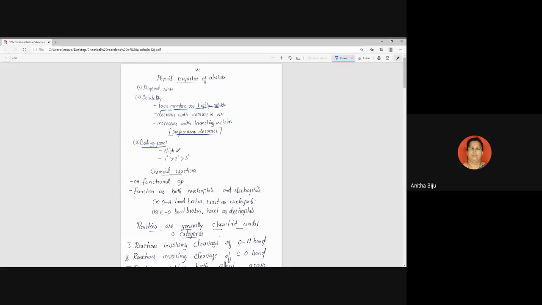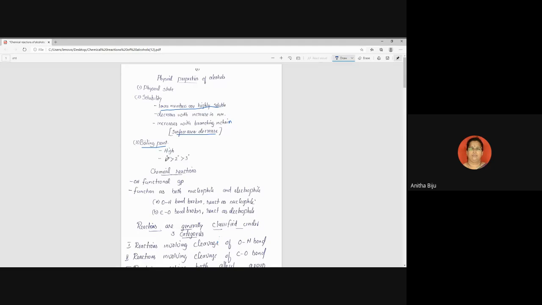Or the question can be written like this: give reason, ethanol shows a high boiling point compared to ethane. So this is one example I have given. This is a general question. In general, alcohols show a high boiling point compared to the corresponding alkane. Corresponding means ethanol and ethane, butanol and butane, hexanol and hexane. This is the way. Okay.